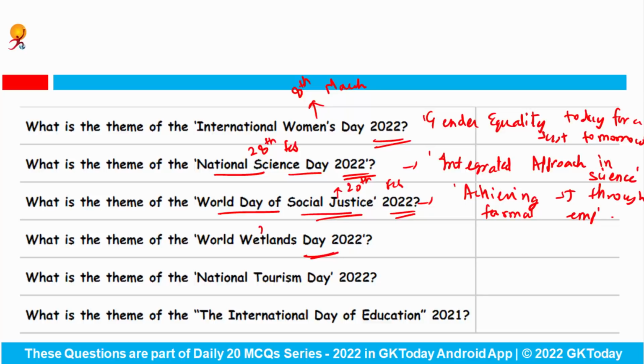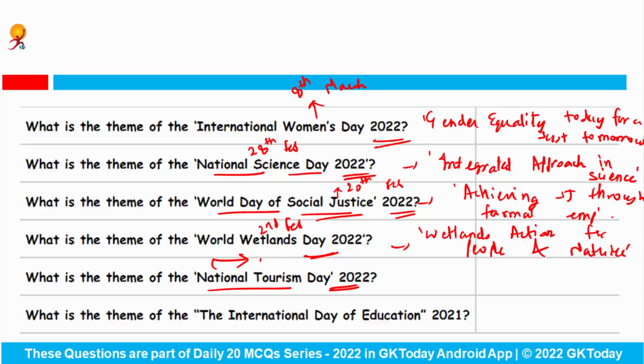It is celebrated on 2nd of February, and the theme for 2022 was Wetlands Action for People and Nature. Okay. Next is, what is the theme of National Tourism Day 2022? Celebrated on 25th of January, and the theme was Rural and Community Centric Approach.